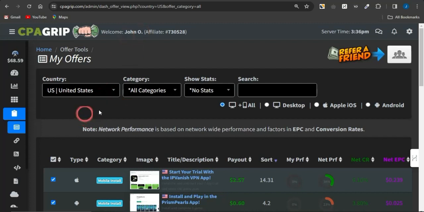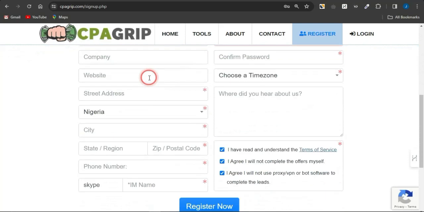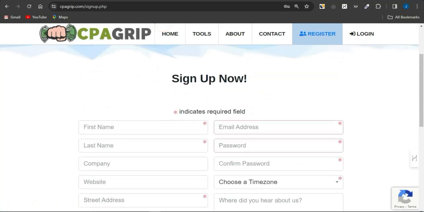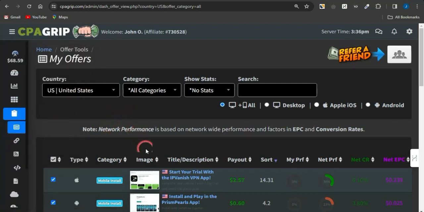To gain access to this platform, head onto CPAGrip.com, click on register, fill out the form which will be shown now, and get your account created. Log into your account, come onto this offer tools option, select my offers, and be brought to this page. Now you can filter your offers to any demographic of your choice.